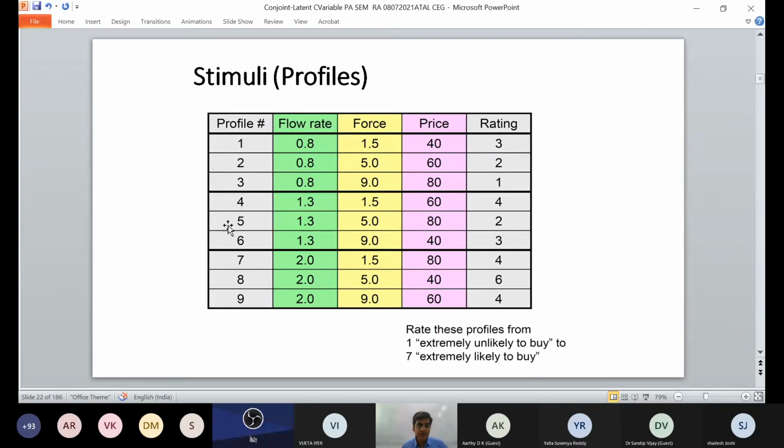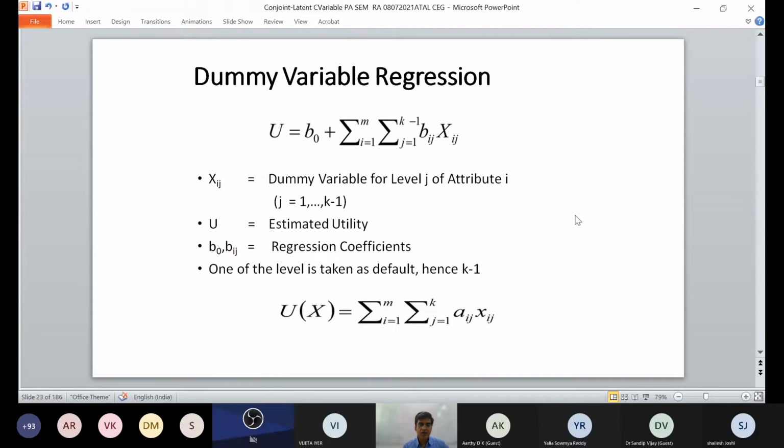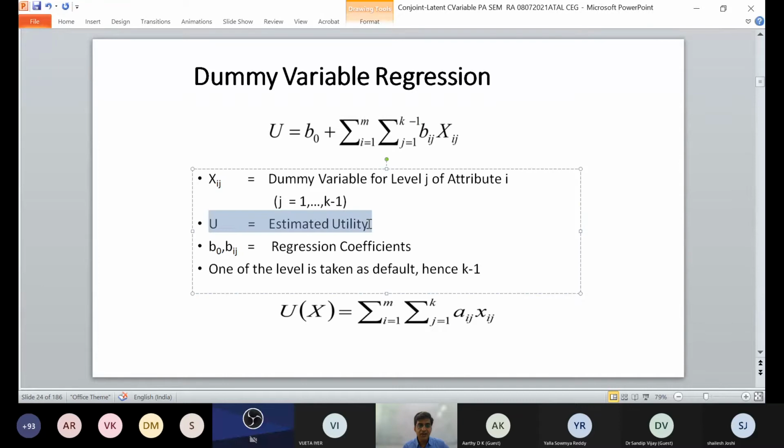Likewise, in each profile you have given the rating. So these 9 profiles you got, and you have given the rating. Then you have a dummy variable where the regression coefficient has been taken, and based on this the estimated utility is calculated. So you have got V0 and Vij as regression coefficients.